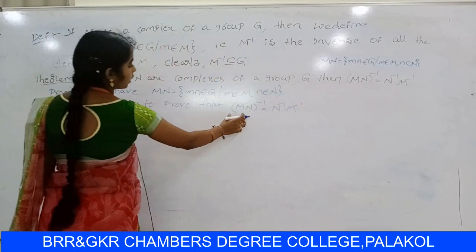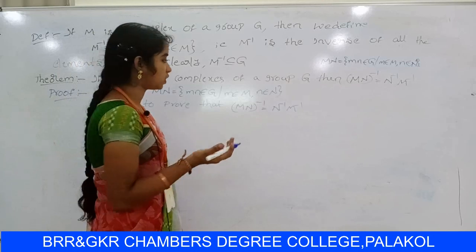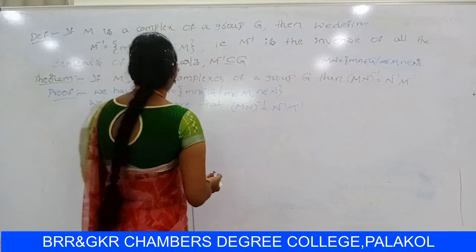So let us consider (MN) whole inverse. So we have to prove that N inverse into M inverse.